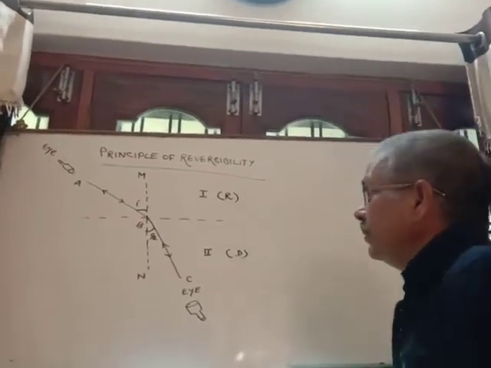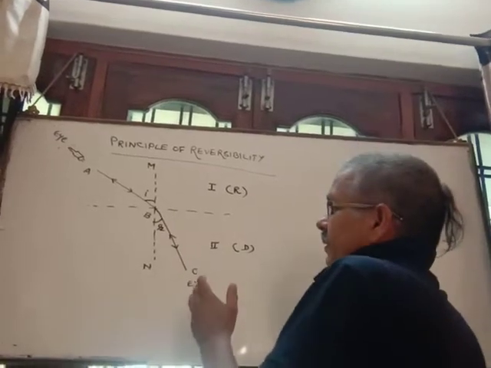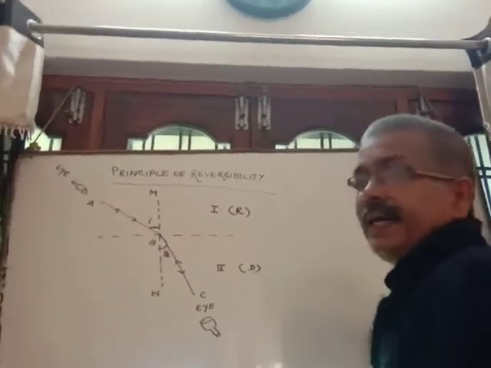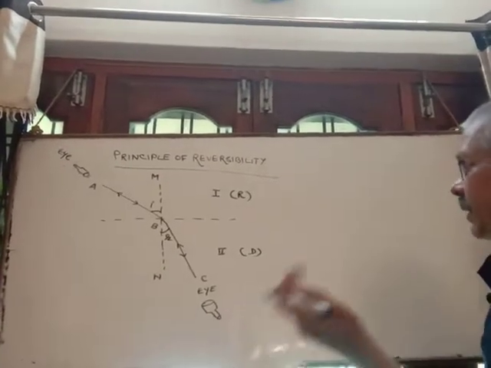It means, again listen, on reversing the light ray, it follows the same path, same route. Clear? This is called the principle of reversibility.